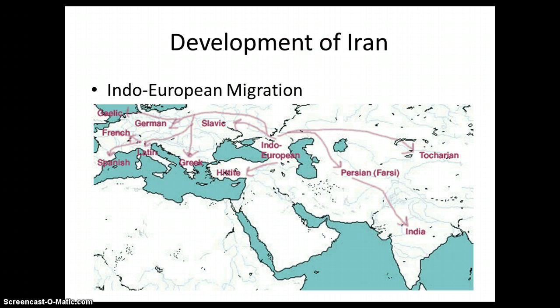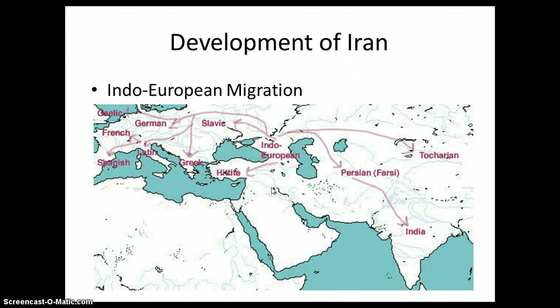Now, in terms of the development of Iran, there was a lot of migration, I think you learned in world history, that populated the continents of Europe and Asia. Specifically for Iran, we're going to be talking about the Indo-European migration. If you notice this group here, you should notice that there are a lot of arrows coming out of the Indo-European section. The Indo-Europeans were a group of people that were from an area between the Black Sea here and the Caspian Sea here. And they moved around and they spread out throughout Europe and Asia.